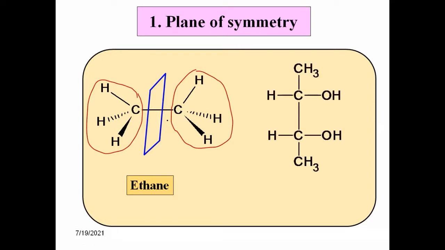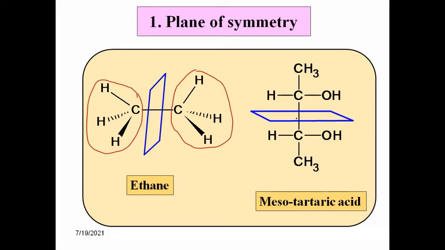Let us see one more example. I will take the example of mesotartaric acid. The name of the compound is mesotartaric acid. Okay, compound कसा आहे बघा? CH3, COH, again carbon OH, and finally there is a methyl group. Okay, now suppose this is the plane passing through the molecule. हे प्लेन त्यामधून पास होत आहे. Now here also that plane divides that molecule into two equal parts. This is the imaginary plane, and that imaginary plane divides that molecule into two equal parts.